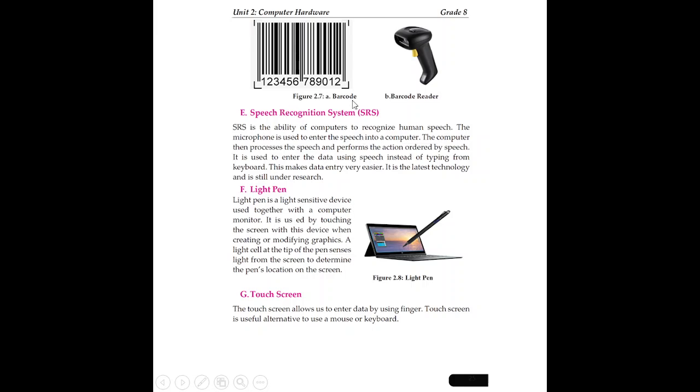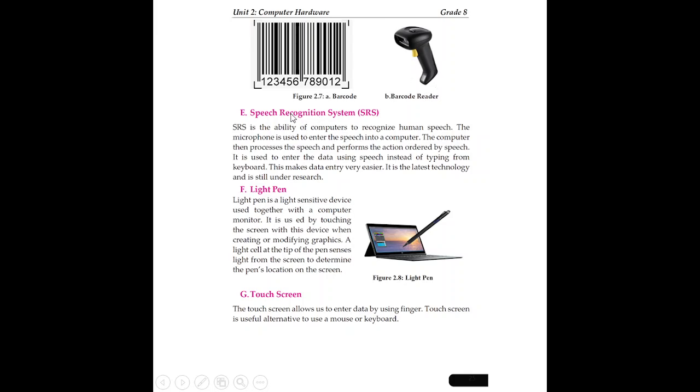This device is the barcode reader and the code is the barcode. Therefore, the barcode is read by this device, the barcode reader. Then it is input to the computer system, so it is an input device. The optical recognition system type is categorized under the barcode reader.